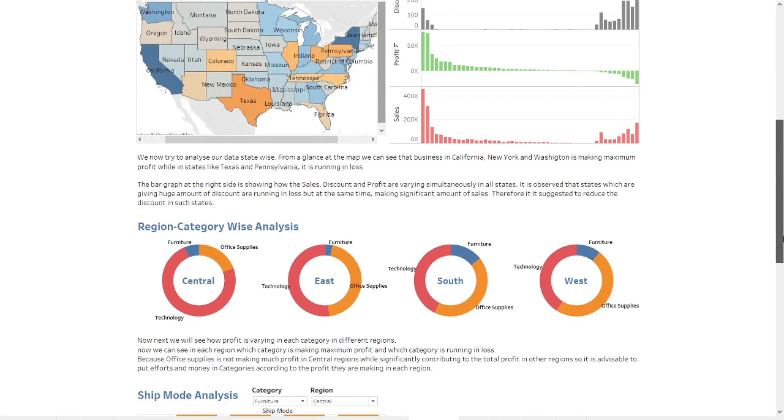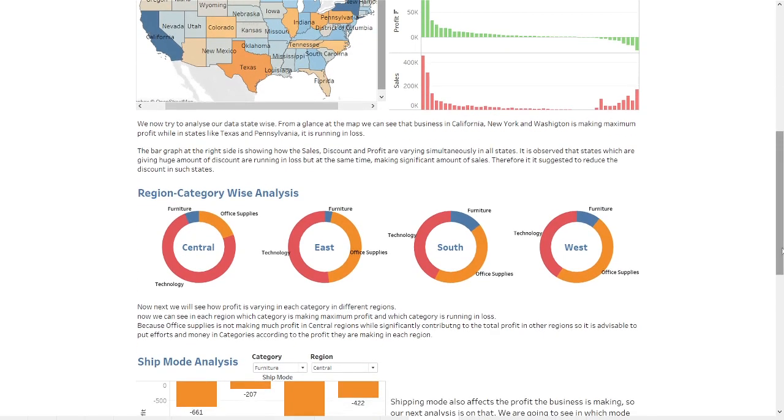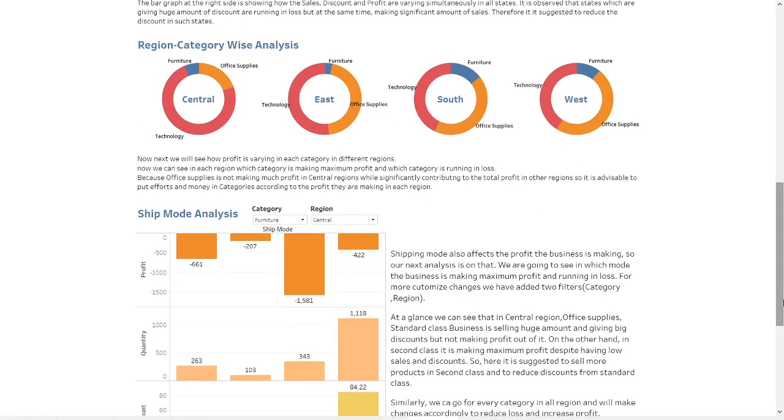Now comes the region category wise analysis. We will see how profit is varying in each category in different regions. Now we can see in each region which category is making maximum profit and which category is running in loss, because we can see the office supply is not making much contribution to the total profit in central region, but it is making a significant amount of profit in other regions like east, south and west. So it is advisable to put efforts and money in categories according to the profit they are making in each region.